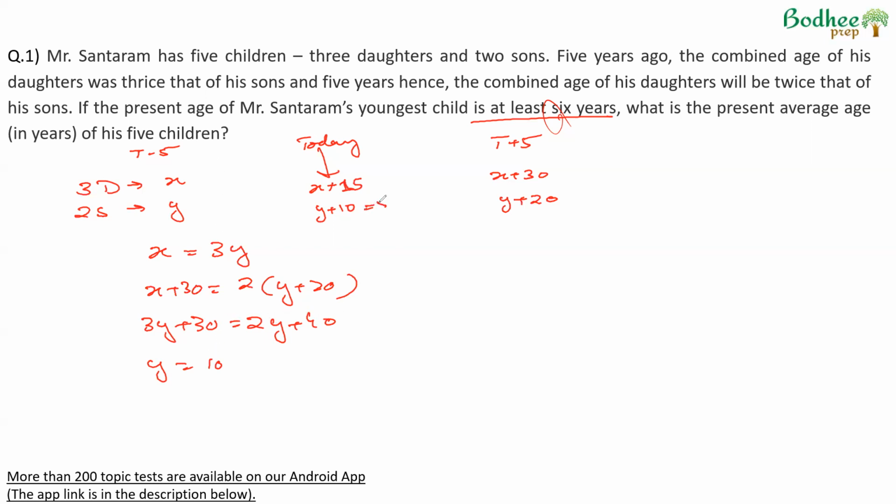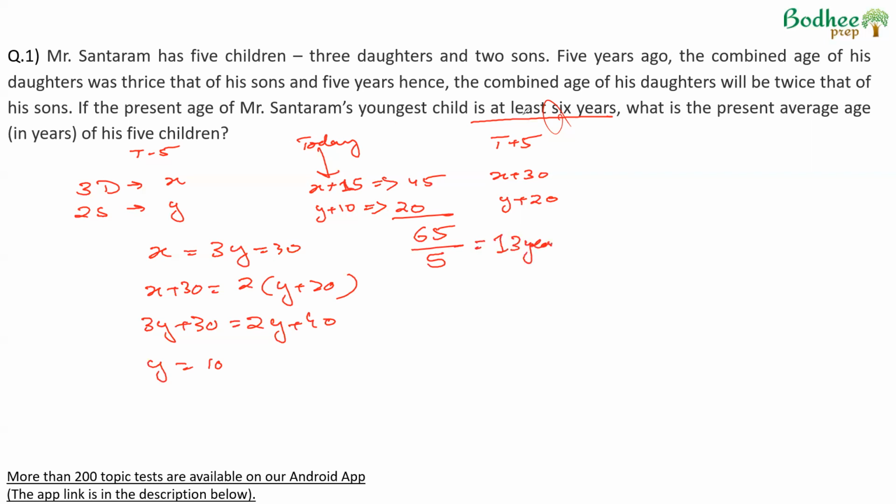So the sons' total age today will be 10 plus 10, which is 20. The daughters' total age today will be x plus 15, x will be 3y, so x becomes 30, and therefore 45. So the total ages of the children today will be 45 plus 20, which is 65, and therefore their average will be 65 upon 5, which is 13 years old.